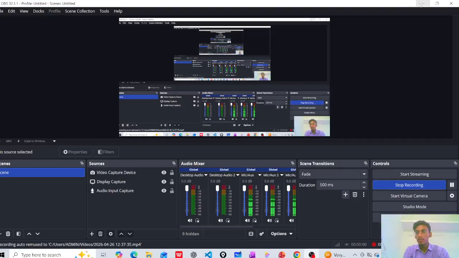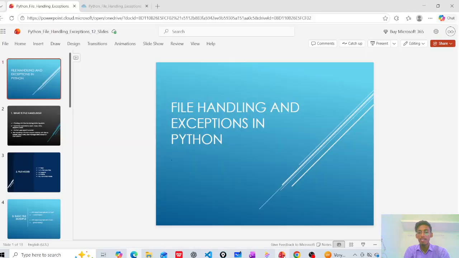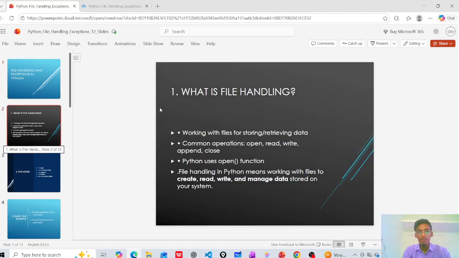Hi guys, today's topic is about file handling and exception handling in Python. Let's see one by one, file handling and exceptions in Python. See the first one, file handling in Python.